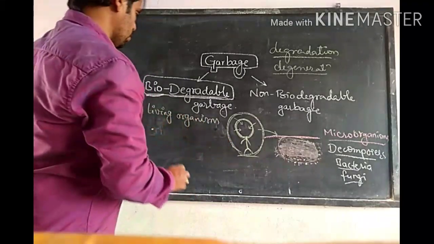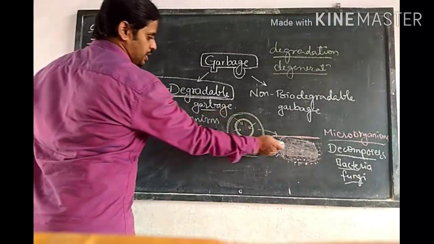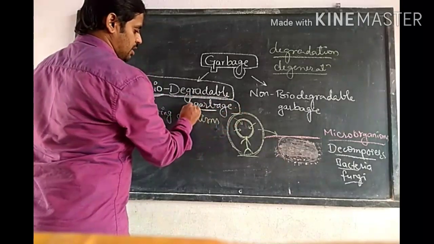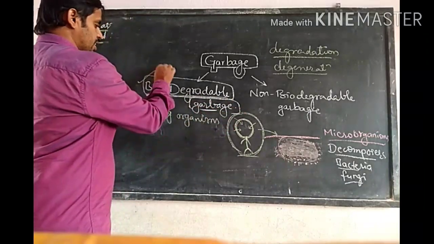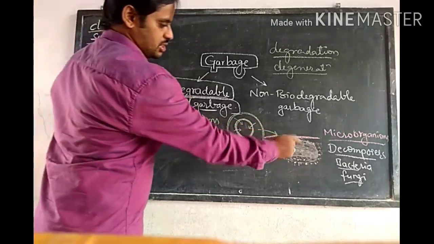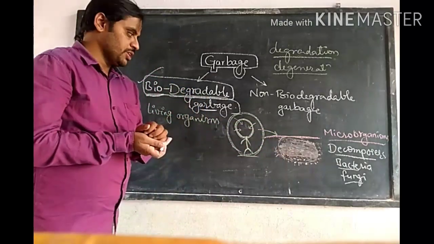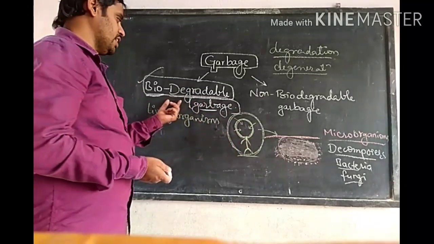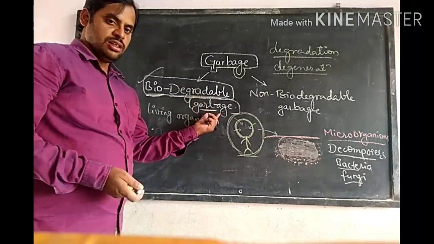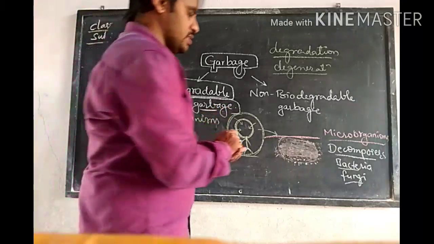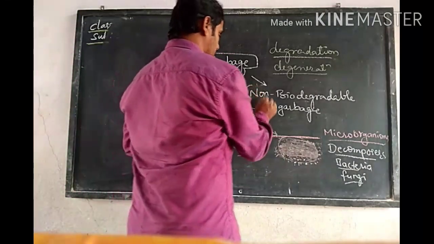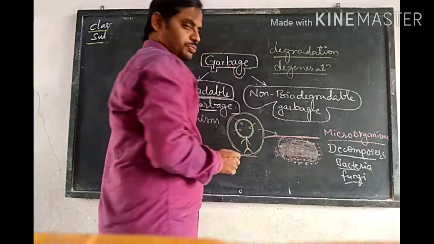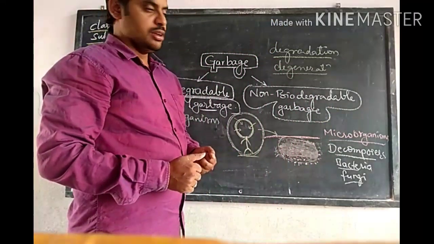Right? So whatever garbage undergoes degradation by biological things like bacteria and fungi, if these materials undergo decomposition, then they are called biodegradable garbage. Whereas some garbage is not going to be degraded.